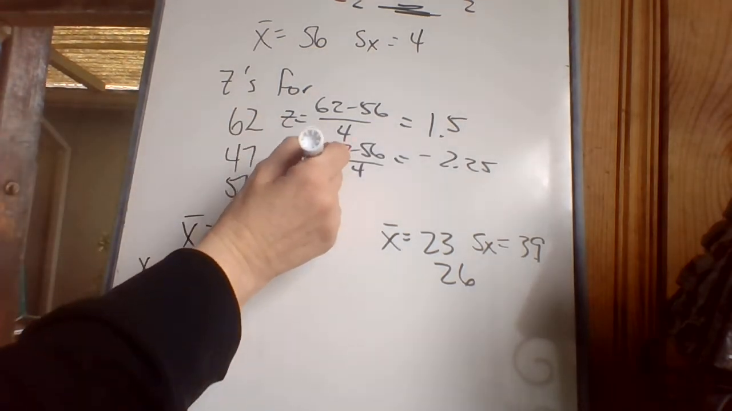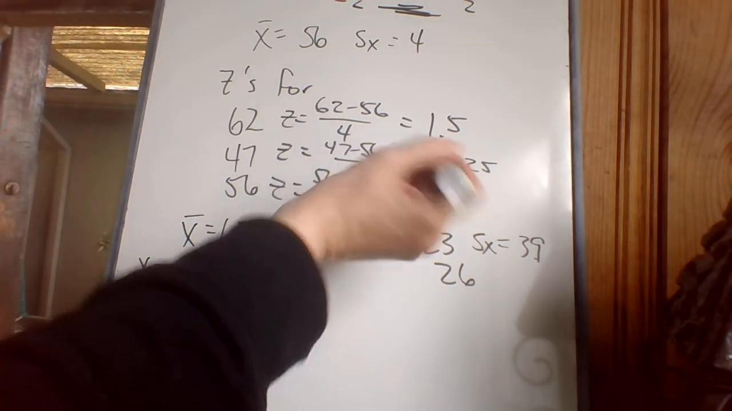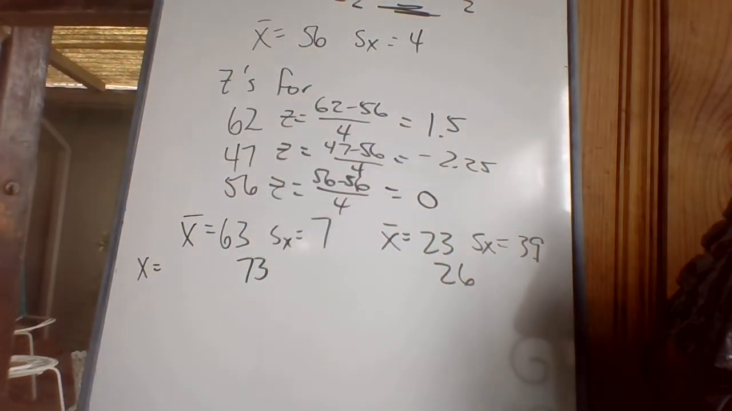What about someone who's doing 56? I go 56 minus 56 divided by 4. That's just 0. There's 0 standard deviations away from the mean. Yeah, I could have figured that out. They're at 56, and 56 is the mean. That's why there's 0 standard deviations away from the mean, because they are at the mean.